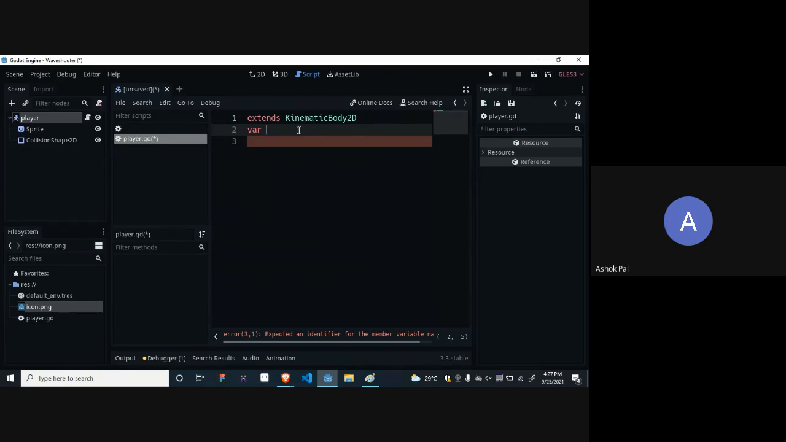Let's create the variable, shall we? So let's first imagine how our player's variables will work. Our player is moving. It should have a velocity, and where it's moving, it should have a direction. So two variables, velocity and direction, and there should be some speed to it. Some speed is required for moving. So three variables for now.